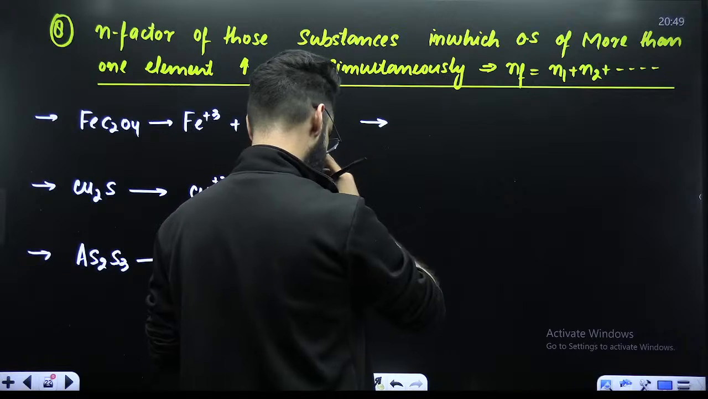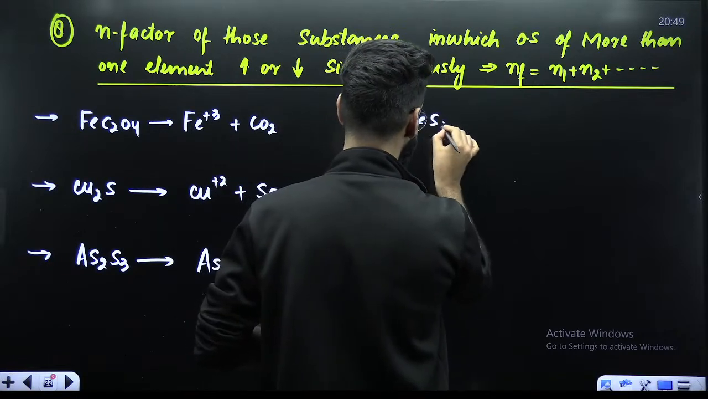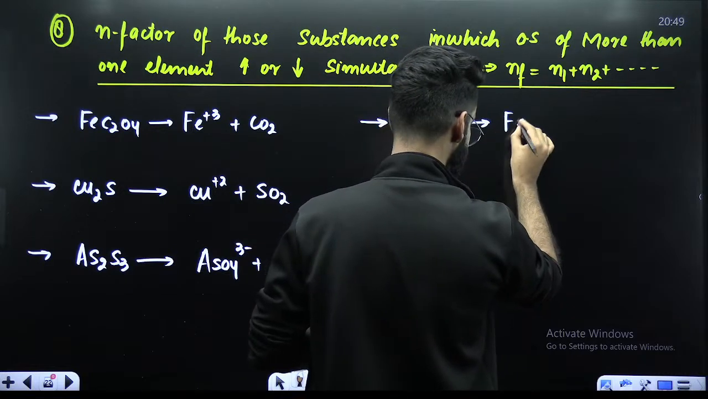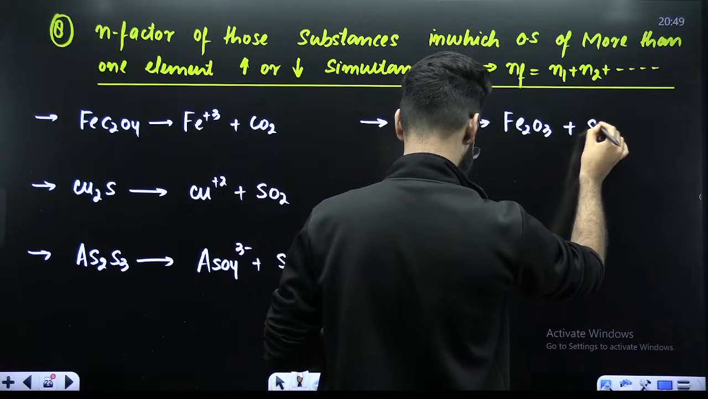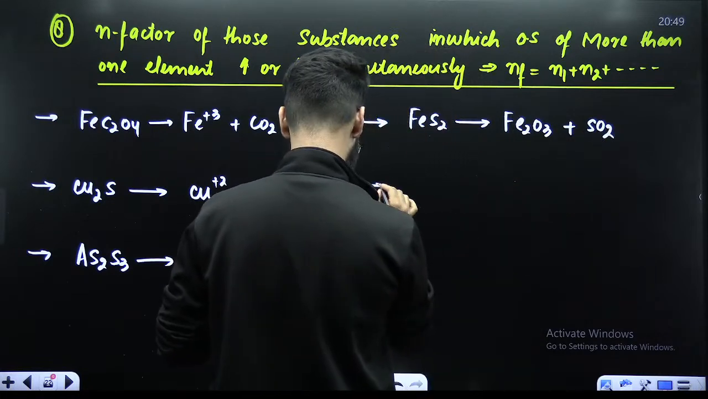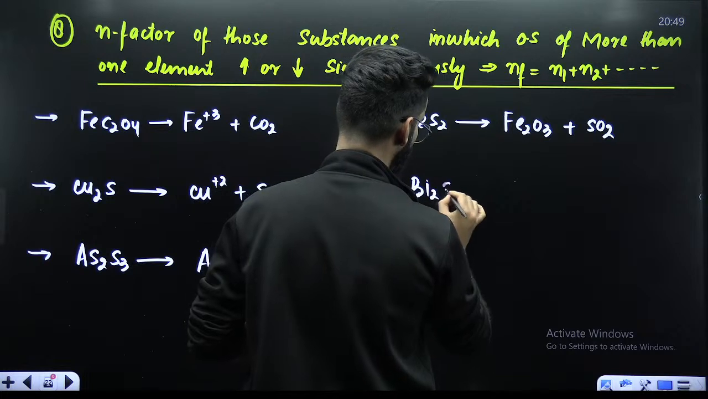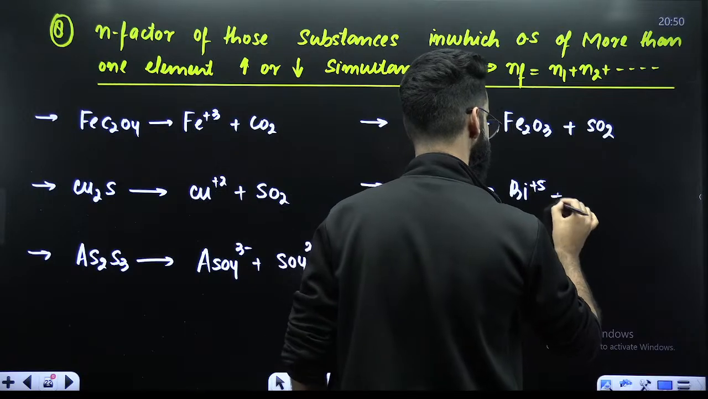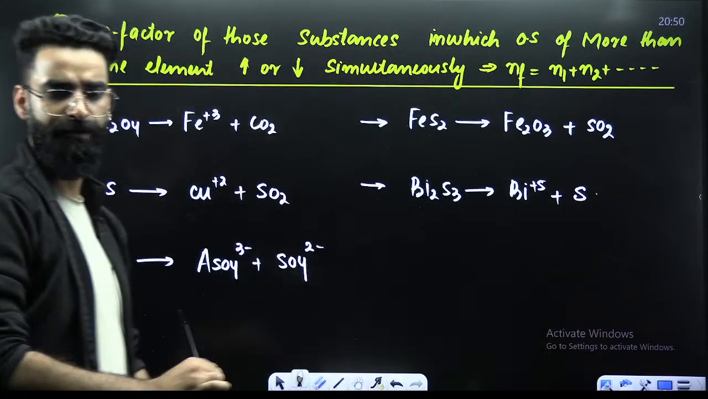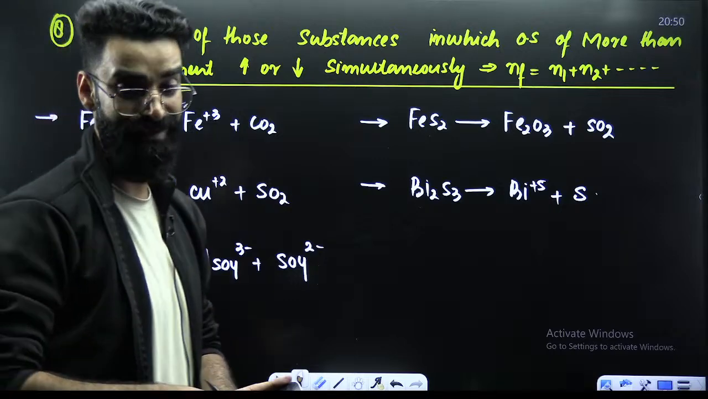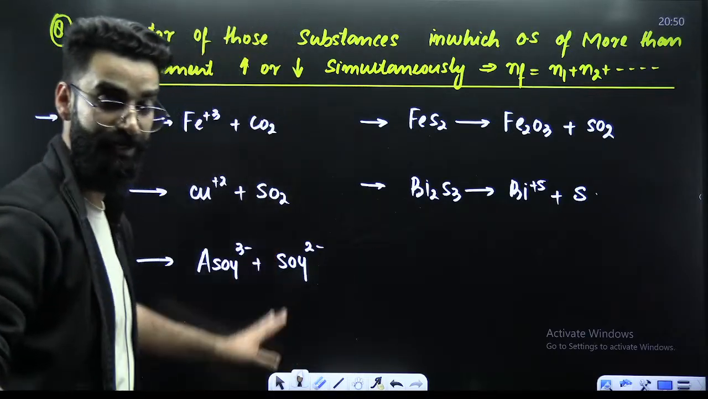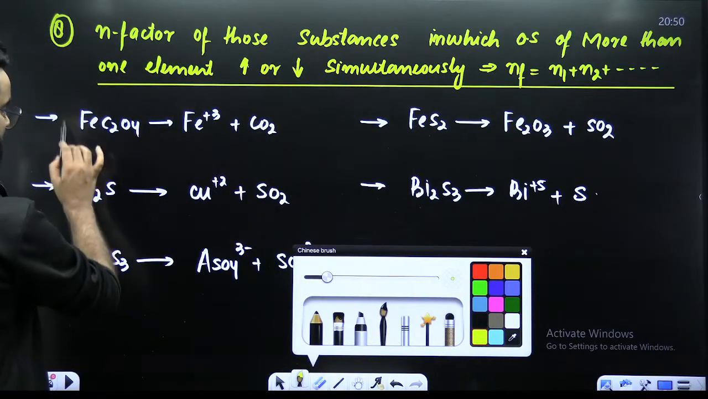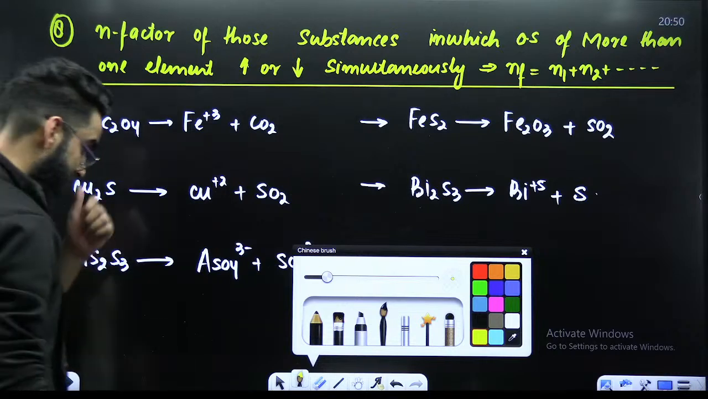Similarly, the fourth one is your FeS2. It gives Fe2O3 plus SO2. The next reaction, Bi2S3. For example, it gives Bi plus 5 plus sulfur. These are few reactions which I've taken over here. Now try to understand what is important here in all these reactions. These you can call as questions as well. I'm asking you to calculate N factor of this species here, N factor of this species, N factor of this species. Now how do we do it?